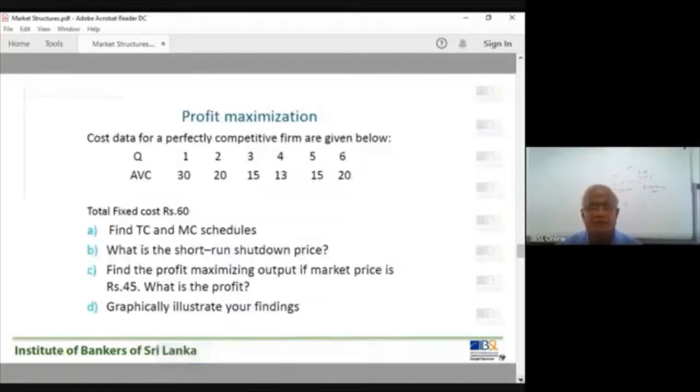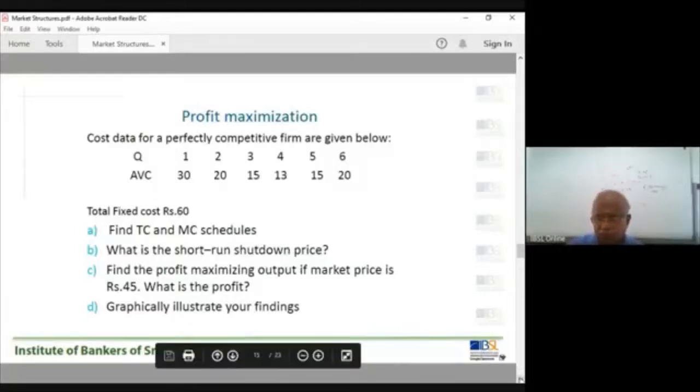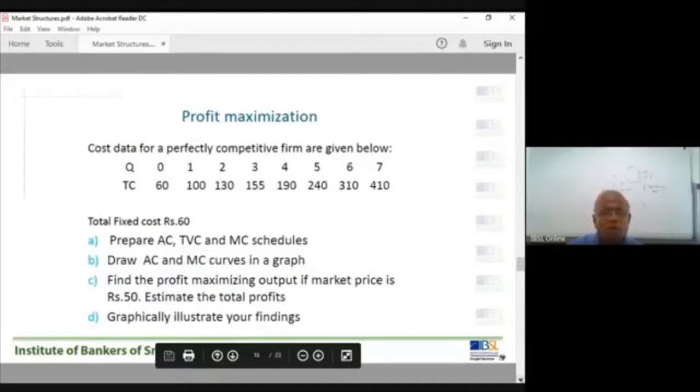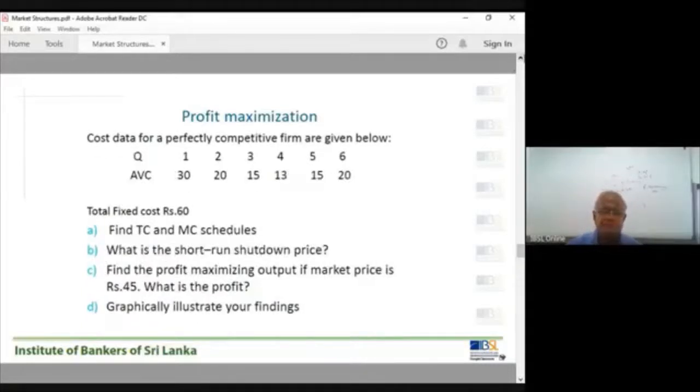I'll take one example. Now let's go to the example. Cost data for a perfectly competitive firm are given below. Quantity varies from 1 to 6.